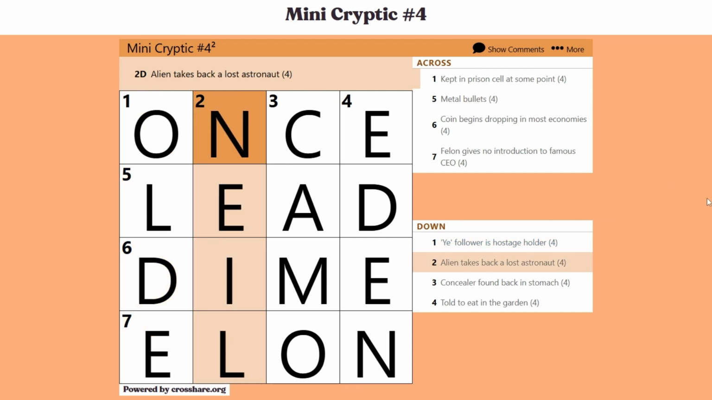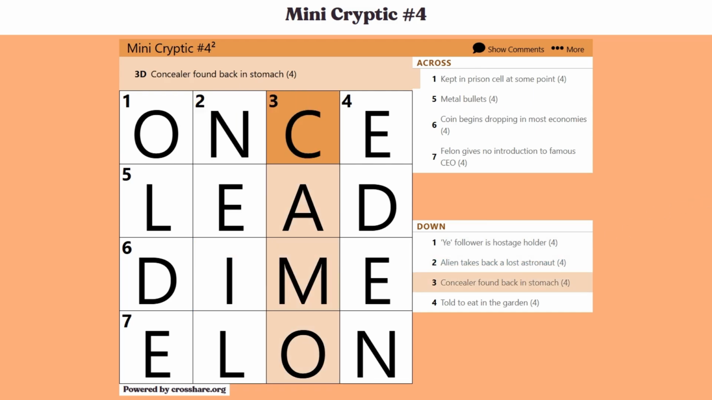And we have 2 down. "Alien takes back a lost astronaut." This is such a nice reading clue, and the fact that it all stays themed is very nice. If you take the word alien and take it backwards, you get Neil A, and then A is lost. And a famous astronaut that you might think of, one of the first I would think of is Neil Armstrong, of course, for the moon landing.